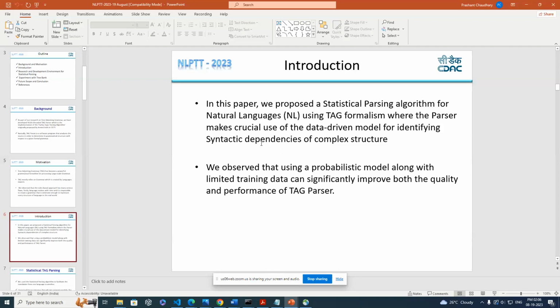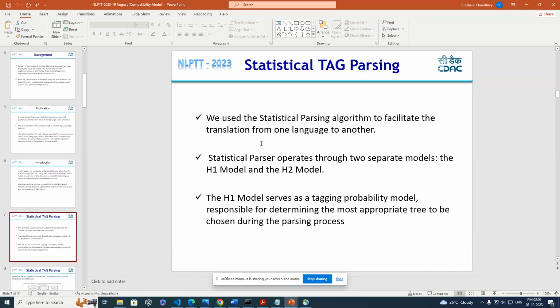We developed first the Earley-type conventional parser, and we introduced a modern statistical model algorithm to improve it. We have used it to facilitate translation from one language to another. Basically, we translated English to a few Indian languages using this algorithm. We developed the H1 and H2 model. This parsing model is based on H1 and H2. The H-mid model serves as a tagging probability model responsible for determining the most appropriate tree.